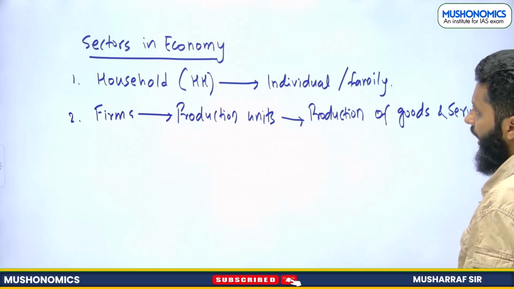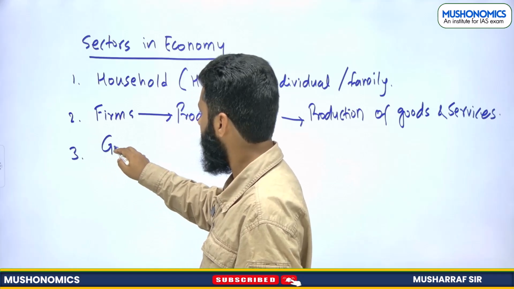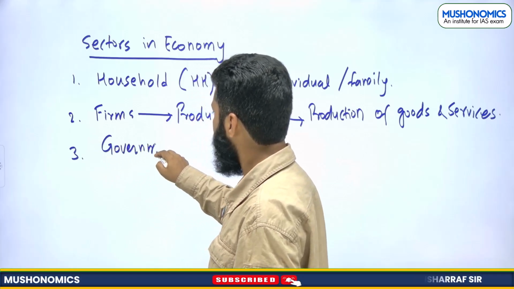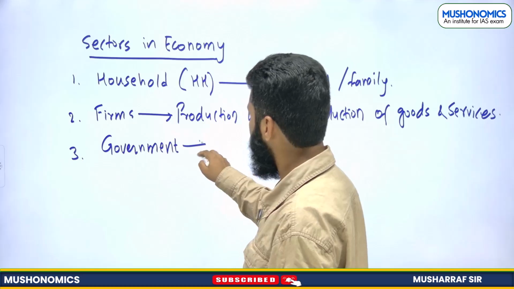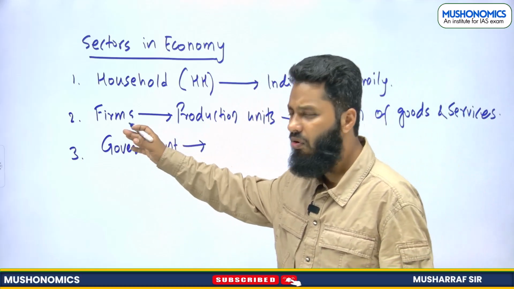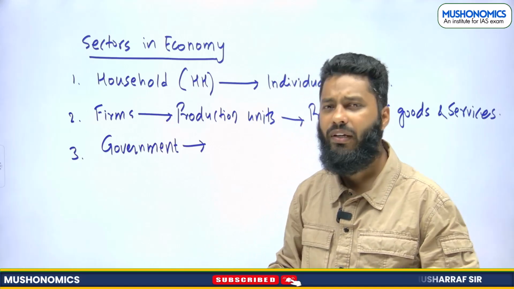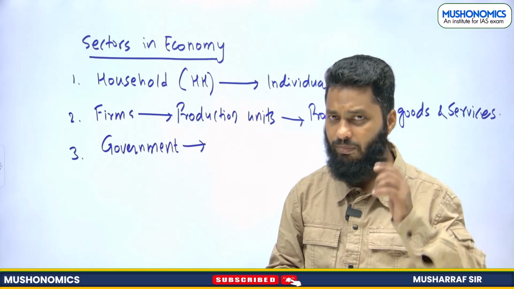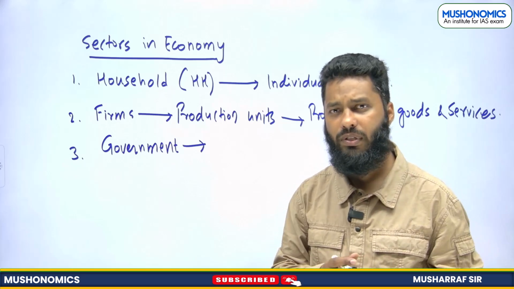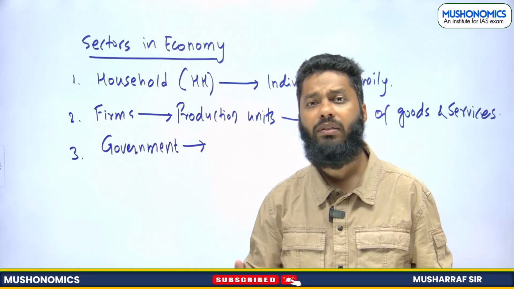And the third is known as government. There is one more type of firm known as financial institutions, example banks, etc. They are also part of firms, but since they are involved in a different kind of activity other than production of goods and services, they can be classified separately as financial institutions.